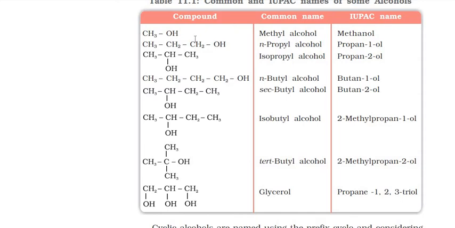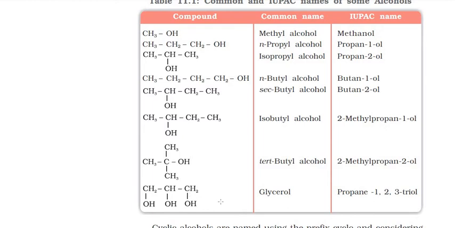You can give the number from this side also. Okay, this becomes propan-2-ol, that we usually use now in sanitizers, propan-1-ol and propan-2-ol. Okay, how they give the number from either side, the middle carbon is going to get the second number. Talking about this N-butyl alcohol, this becomes butan-1-ol. The next one is butan-2-ol.